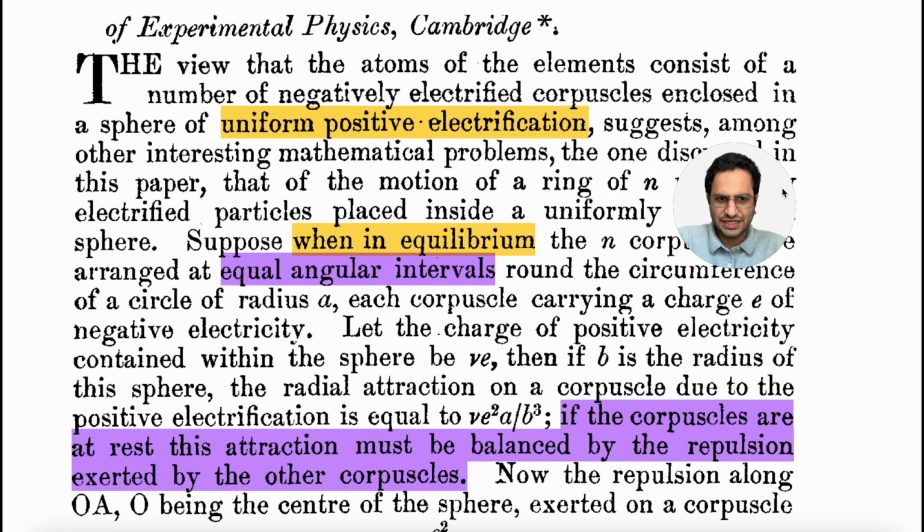Okay, I don't want to go into the detail, but I just highlighted some of the points to show you the essence of J.J. Thomson's theory. So the first one, the most important one, is probably this uniform positive electrification, or this uniform positive charge inside of the atom. So that was his proposal. And nowadays we know it was because he wanted to stabilize atoms. So I mean, in his idea, there was no way to put all the positive charge in the center. And he already knew the ratio of the mass of the electron to the mass of the atom, because he measured the charge to mass ratio of the electron.